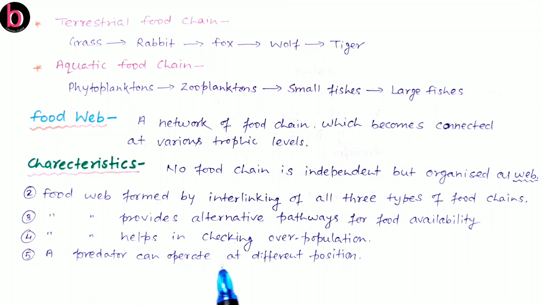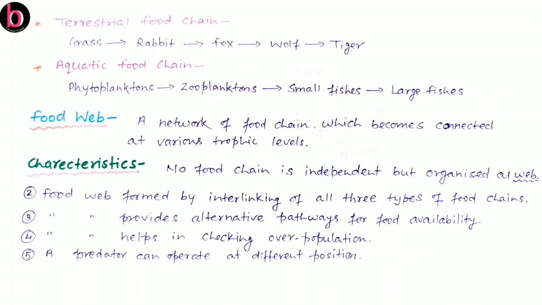Next is that a food web helps in checking overpopulation. If the population of any individual organism starts to grow, it will be quickly reduced by the next one, or by the organisms which depend on that particular animal or plant for their feeding. A predator can operate at different positions. As we discussed in the case of hawk, it may be categorized as T3, or as T4. So there are various levels for a predator.